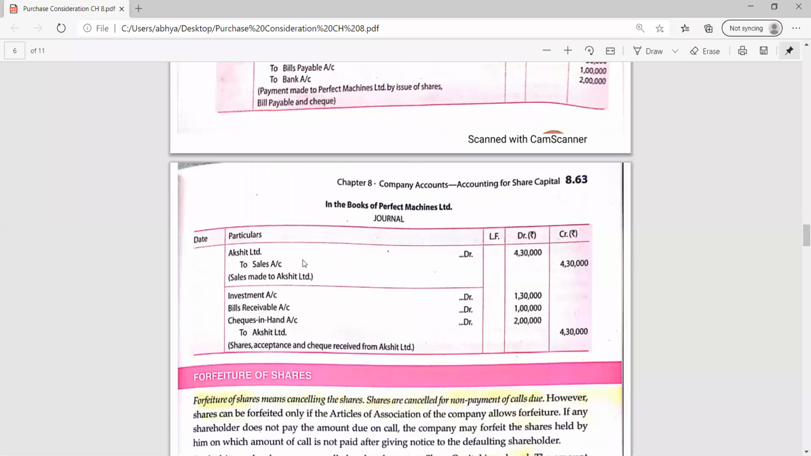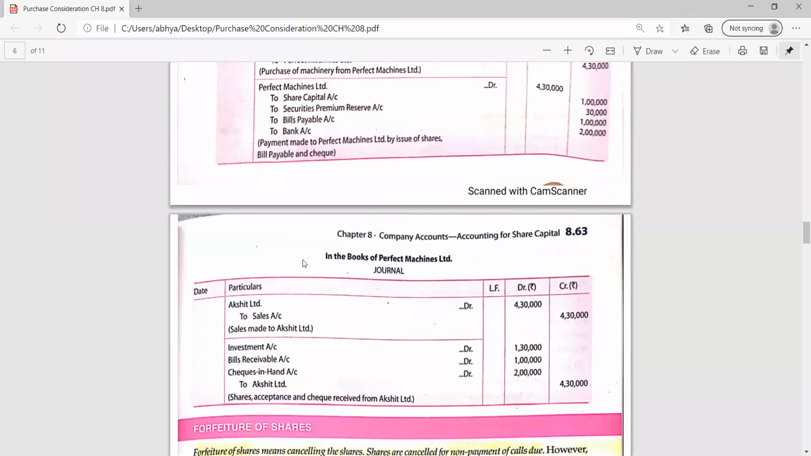Because if Perfect Machine Limited is selling machines, it means that will be the business of Perfect Machine Limited. So when we are doing business and selling the goods, it is recorded in sales.